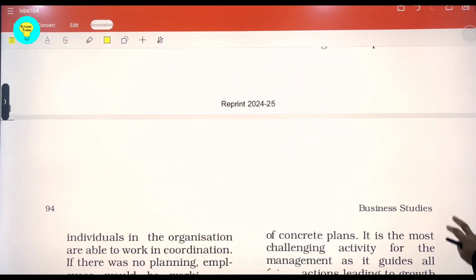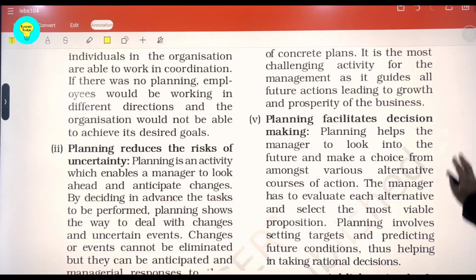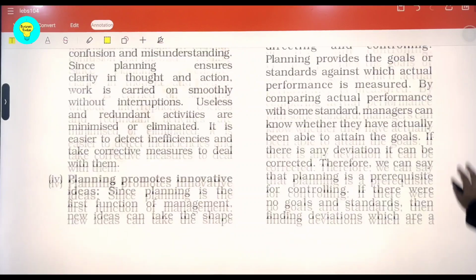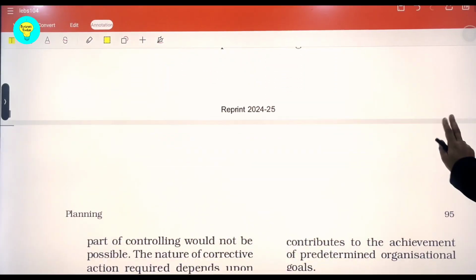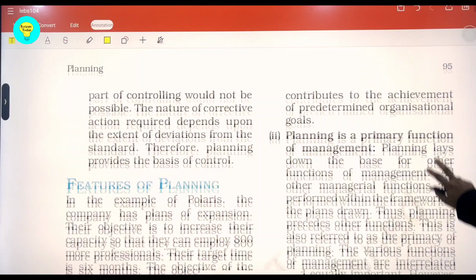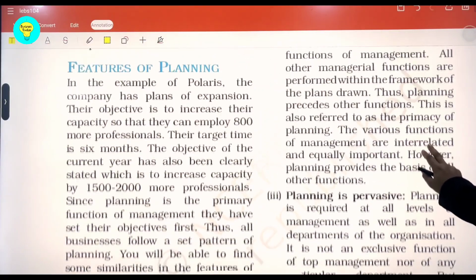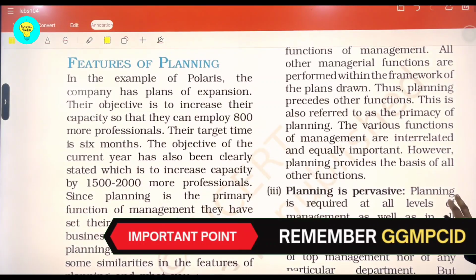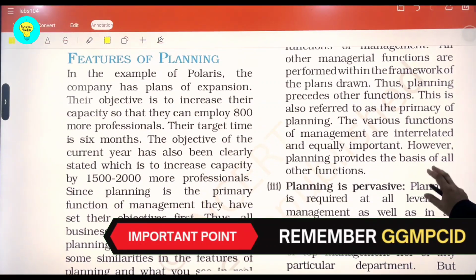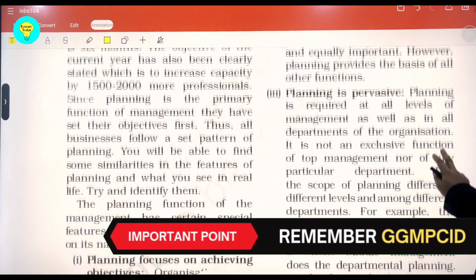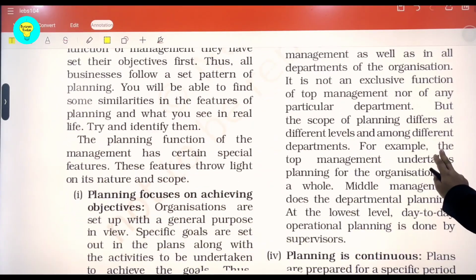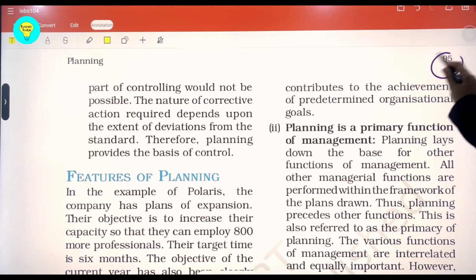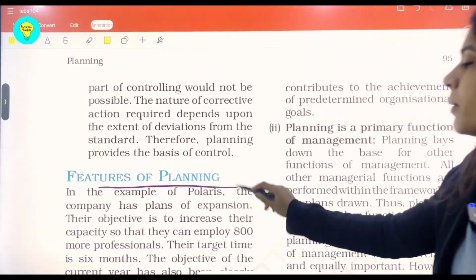As you know students, planning is a part of management only. So even if you don't remember the features specifically relating to planning, you can always write the features of management as you already know. We have discussed earlier that features of management include GGMP, CID. So that also fits in here, and very surprisingly there will be points which match the features of management. So let's begin this topic on page number 95 of your NCERT, that is features of planning.